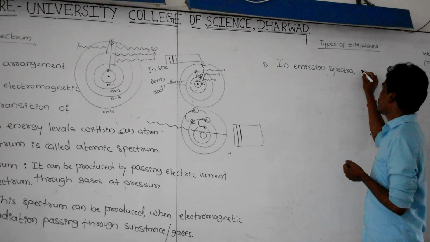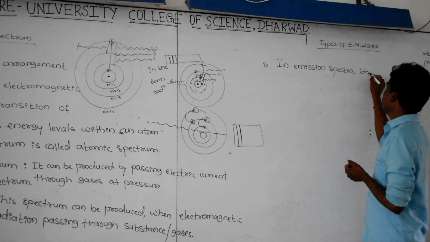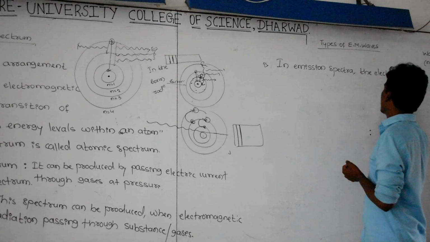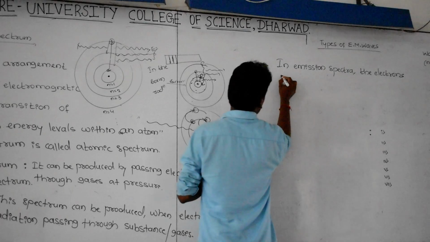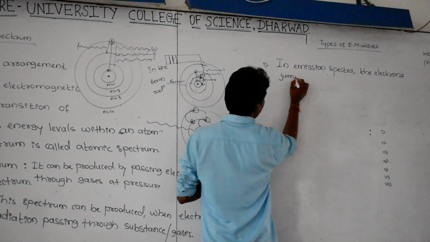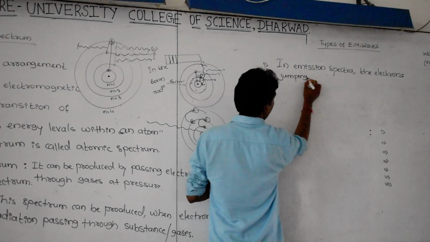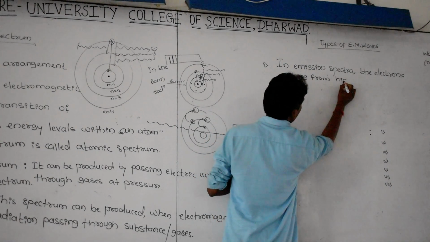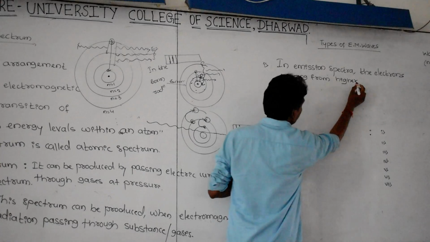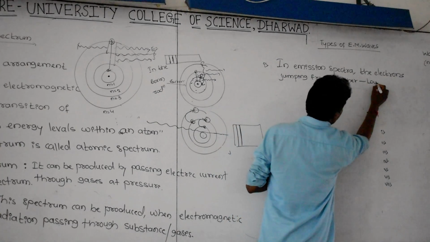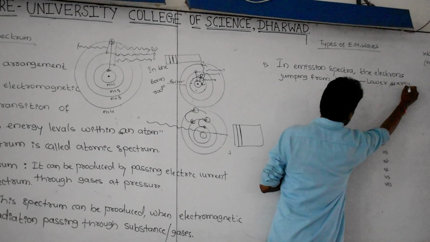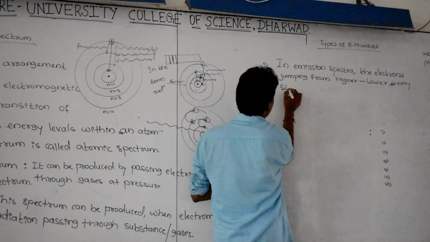The transition of the electrons jumping from higher energy state to lower energy states.